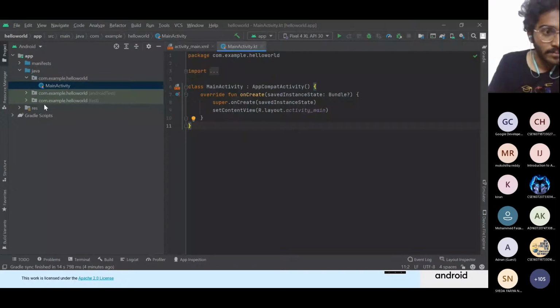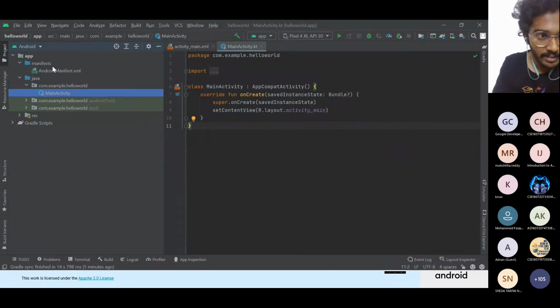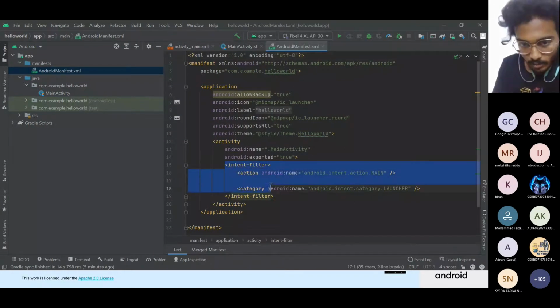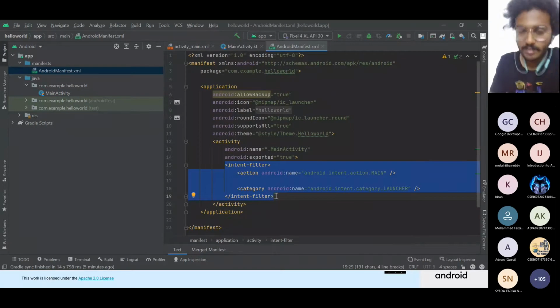We may have various activities as we are building various applications. The main program starts with this thing called manifest. This manifest file is also an XML file, where we'll have this piece of code called intent. This is the important code.